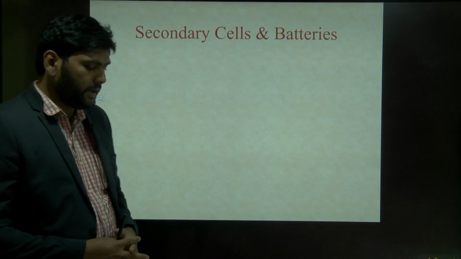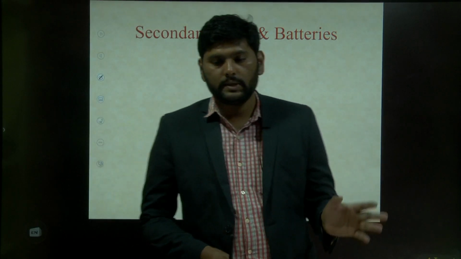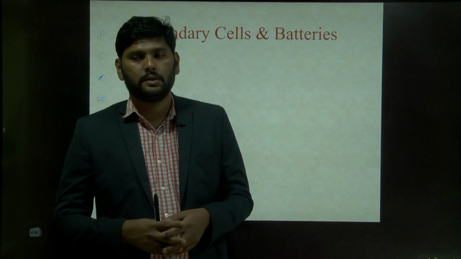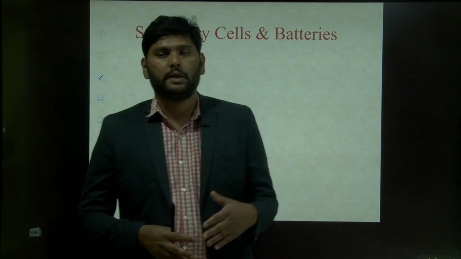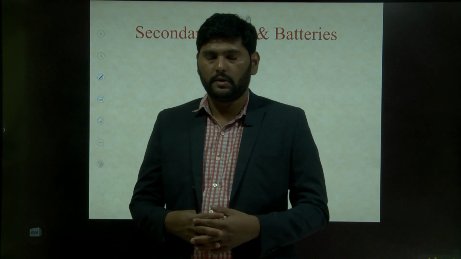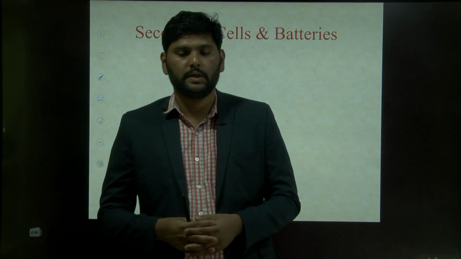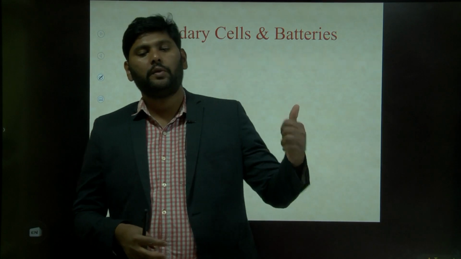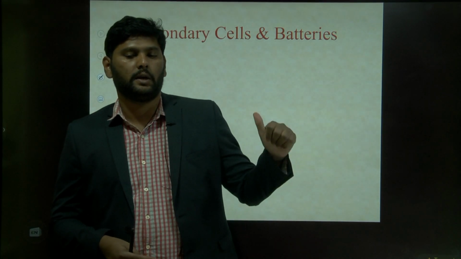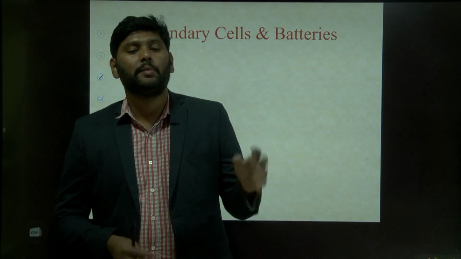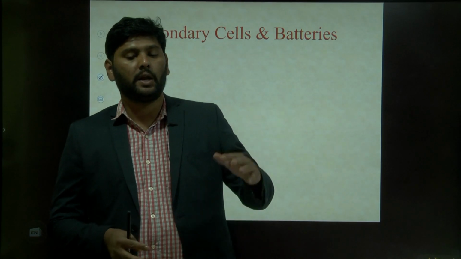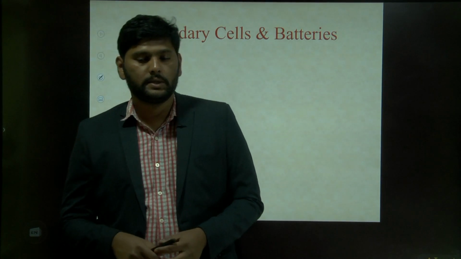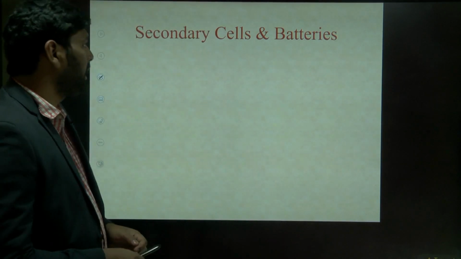And yesterday we saw primary cells and secondary cells. The primary cells are nothing but unchargeable cells. Understand? Primary cells means unchargeable cells. Got my point? Till now we have seen that the voltaic cell or galvanic cell is a primary cell, which means we cannot charge that primary cell. Now look at the secondary cells and batteries.